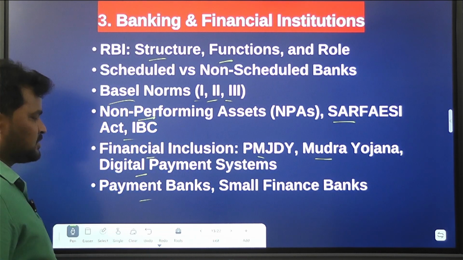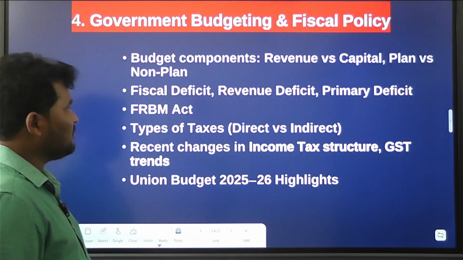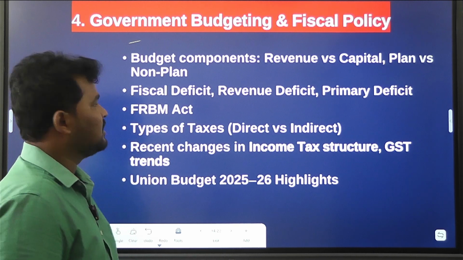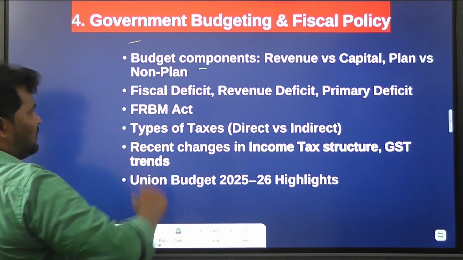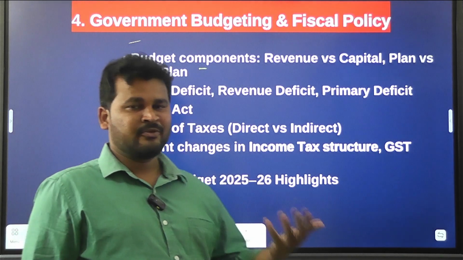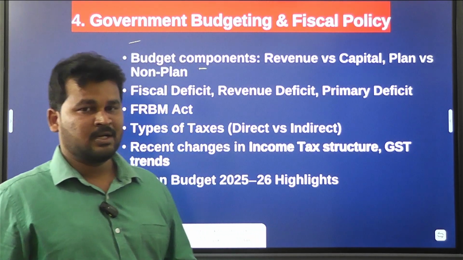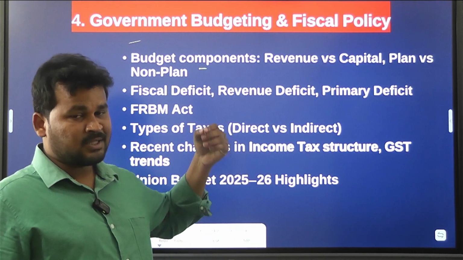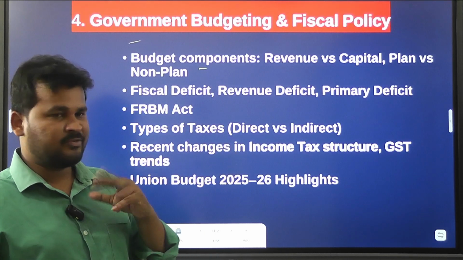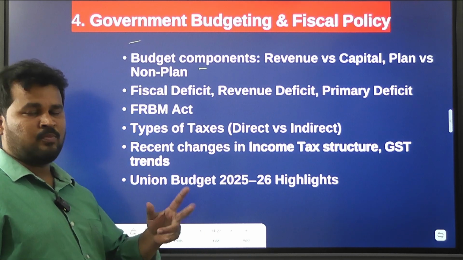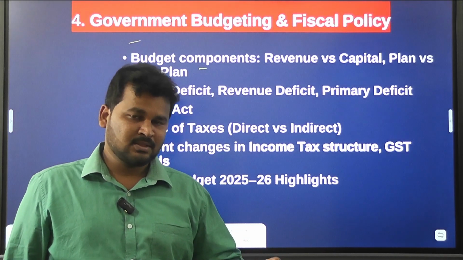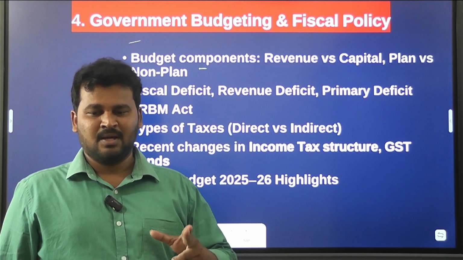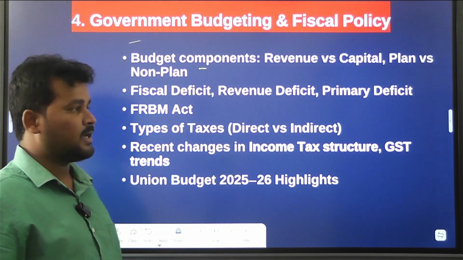And payment banks, small finance banks. Next, after that, we have to know about government budgeting and fiscal policy. Under these budget components, you have to know what revenue receipts are, what capital receipts are, what capital expenditure is, and what revenue expenditure is. You have to know the difference between them, and also about planned expenditure and non-planned expenditure, and the difference between them.